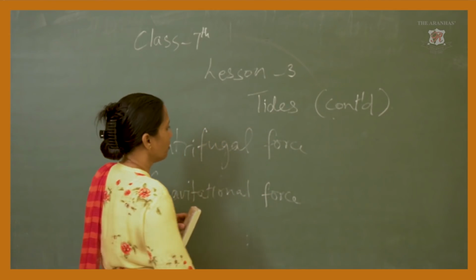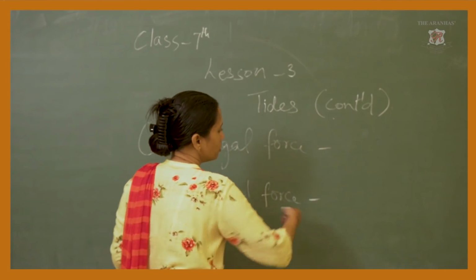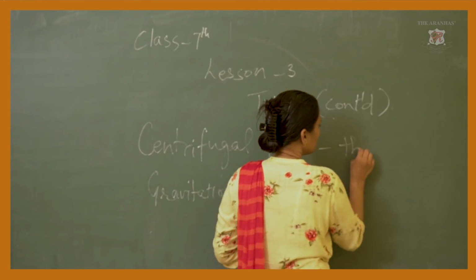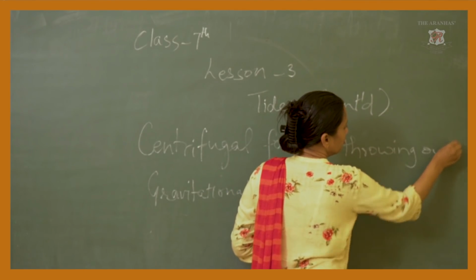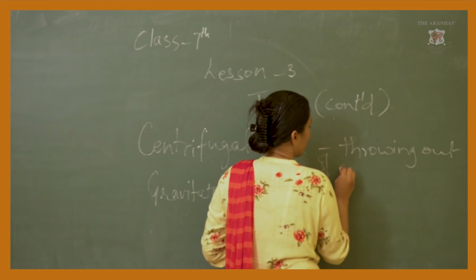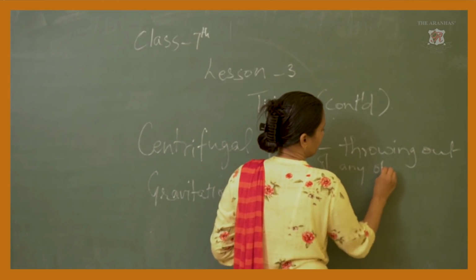Got it? Now, what is centrifugal? Centrifugal is the throwing out of any object.